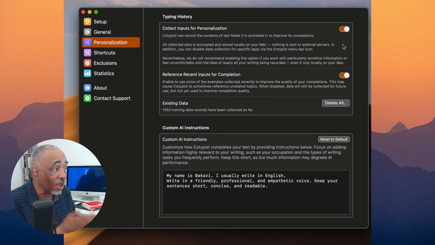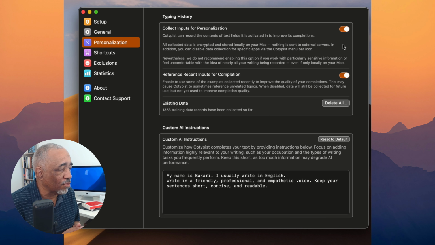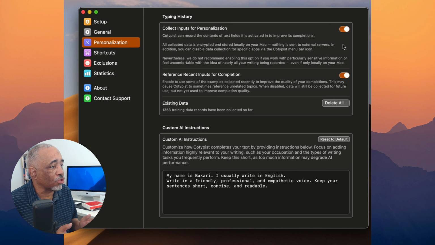A lot of times when I'm typing in context, it really does make some pretty good suggestions, and it saves me from having to type those words out. Or sometimes when I'm struggling to know what to say next, it gives some AI type suggestions, right? And you don't have to accept them. You can totally just keep typing until it gets the kind of suggestions that you want. Then it collects that data. You can delete all the data if you want there.